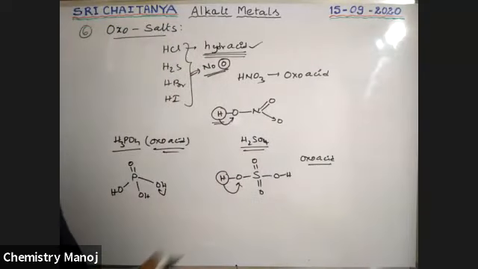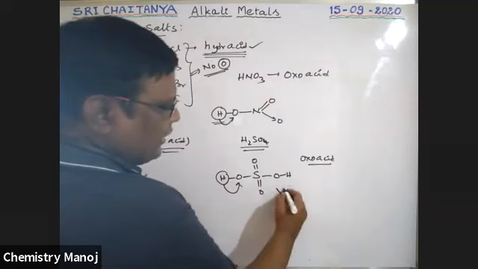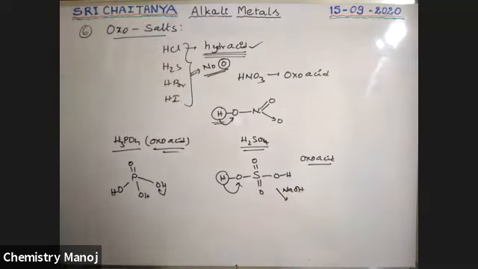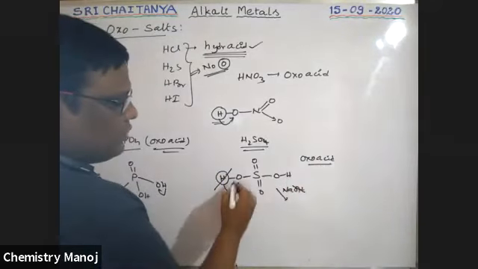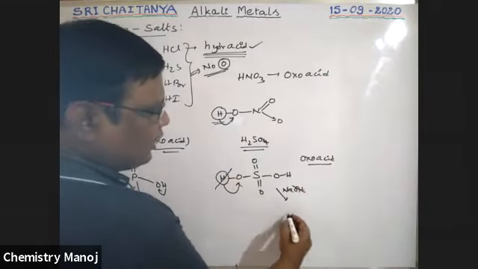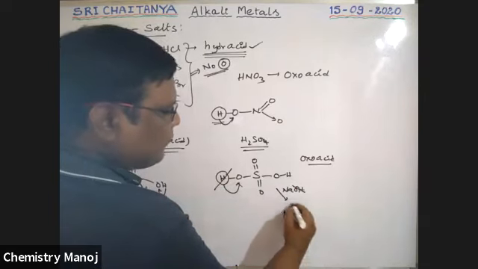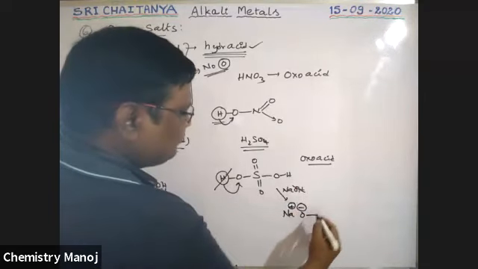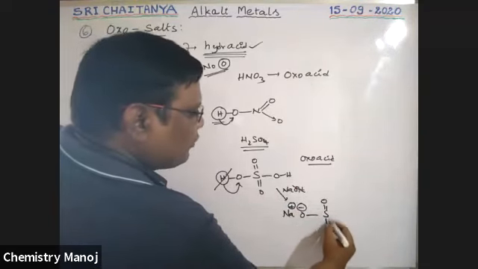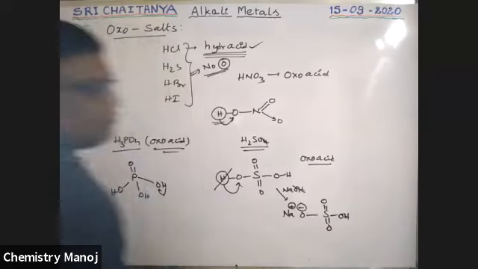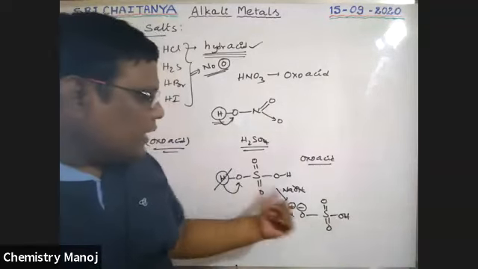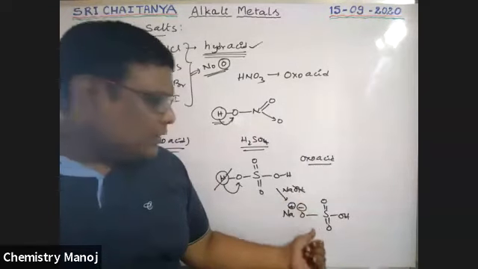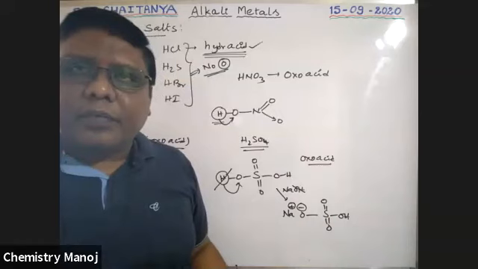See here. If this one reacts with NaOH, this hydrogen and this OH are going out. This hydrogen is replaced with that sodium. That is Na plus O minus S double bond O OH. It is a salt, when acid reacts with base but containing oxygen, an oxosalt, NaHSO4.